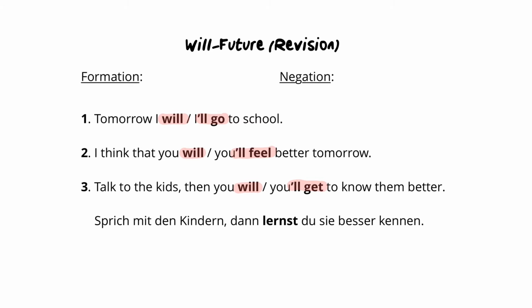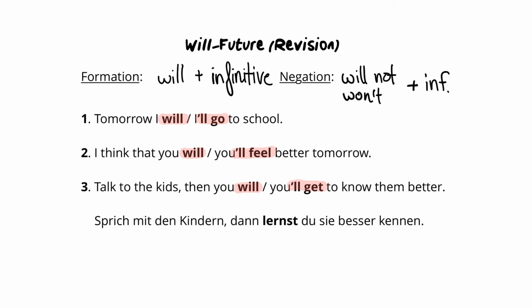Before we move on to the conditional sentences, let's just quickly repeat how the will future is formed. You just need will plus the infinitive of the corresponding verb that you want to use in your sentence. That's simple. Negation, die Verneinung, is formed with will not or won't plus the infinitive. As you can see in all 3 example sentences, you always have the option to use the shorter form of will. Now let's move on to the conditional sentences type 1.